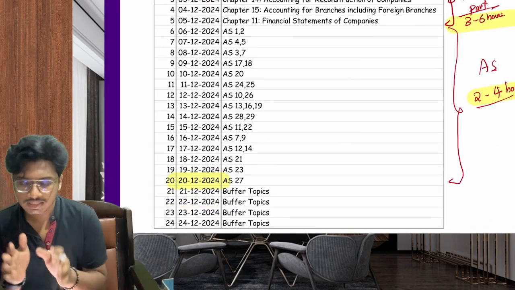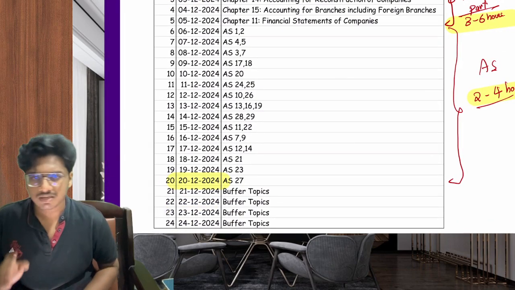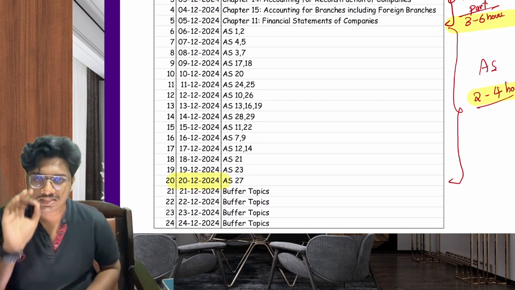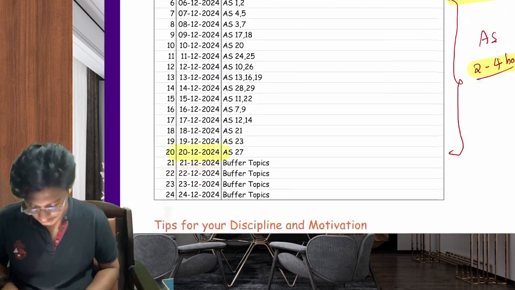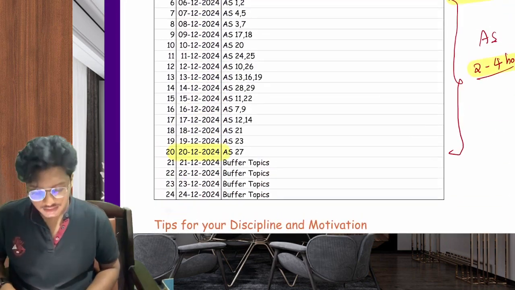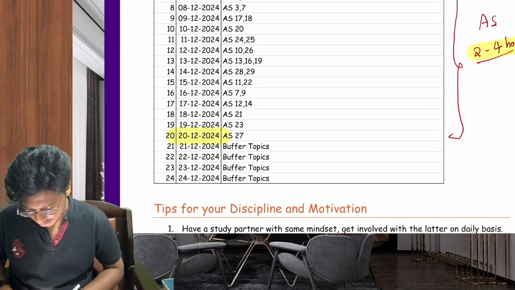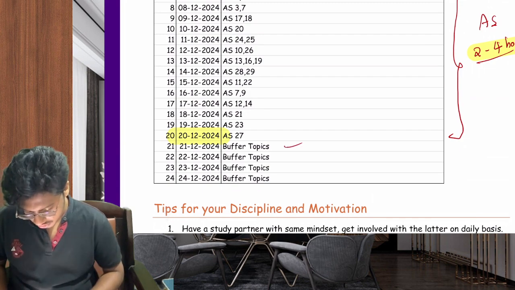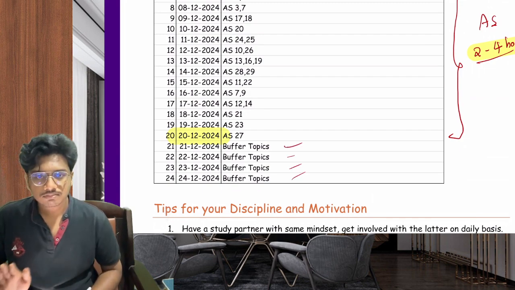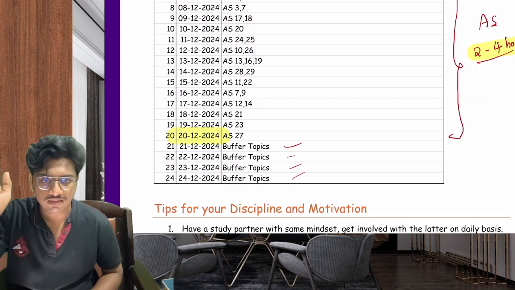And nevertheless, if you follow this timetable, you can finish the whole syllabus and get in touch with it before Christmas. And if you have any buffer topics, you can finish those on the 21st, 22nd, 23rd, 24th. Before Christmas, you need to get everything completed.